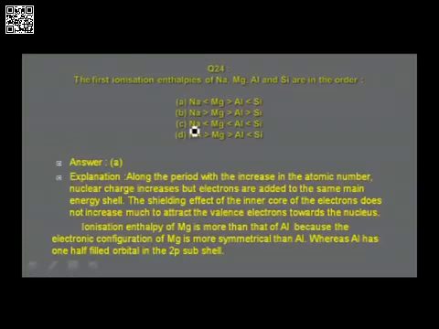In the case of magnesium, the symmetric arrangement is there. Whenever there is a symmetrical arrangement, the electrons are more stable. To remove an electron from a highly stable state, you have to spend more energy. Therefore, the ionization enthalpy of magnesium is more than that of the next element, aluminum, in that period.